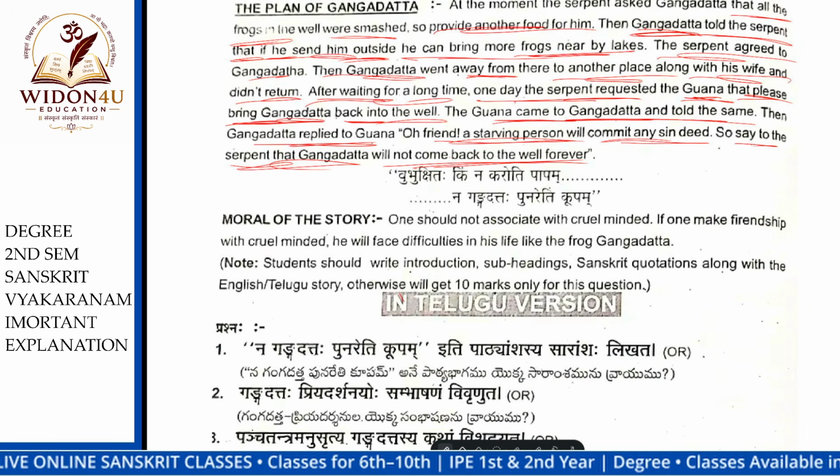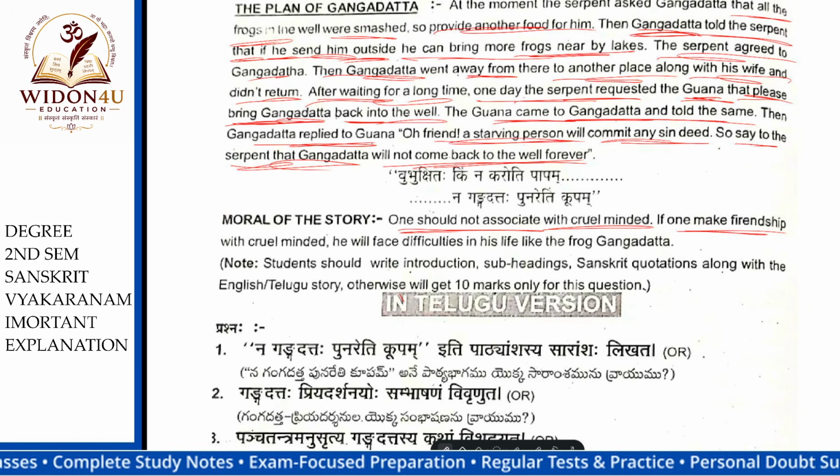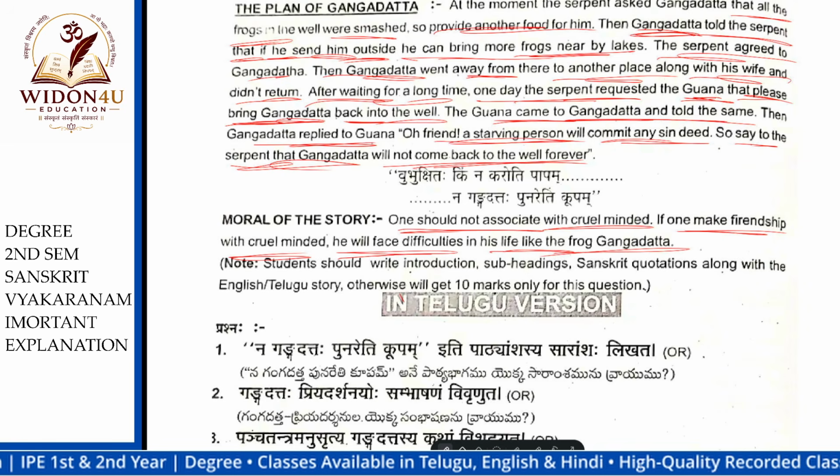The moral of the story is that one should not associate with the cruel minded. Don't make friendship with cruel minded people. If one makes friendship with the cruel minded, he will face difficulties in his life like the frog Gangadatta.